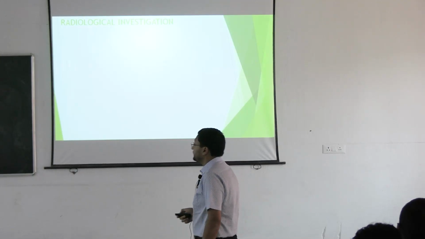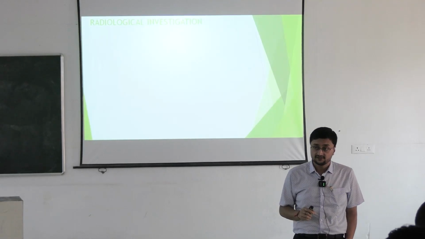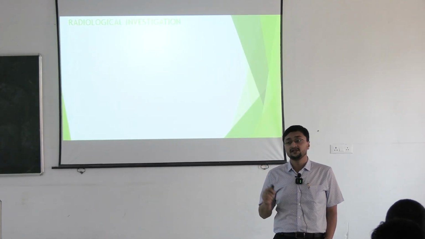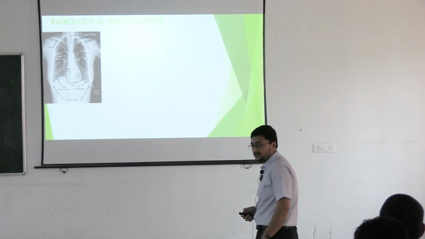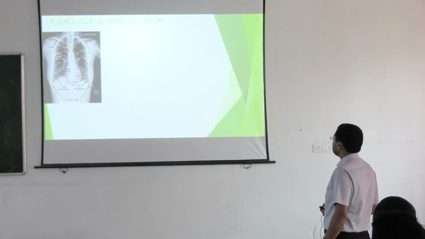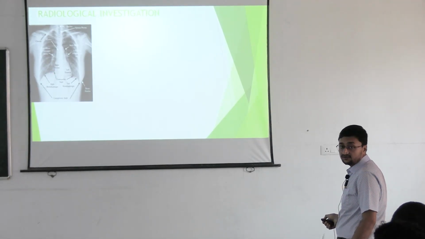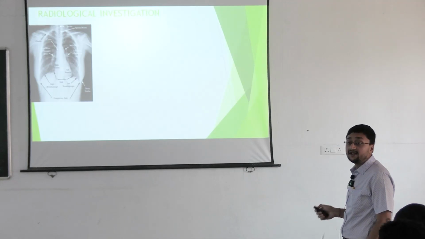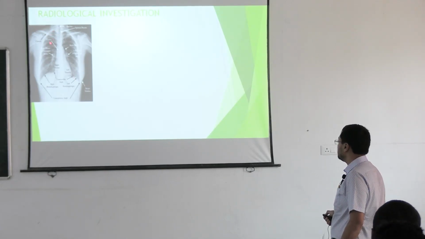Then radiological examination. The most important radiological examination is chest X-ray, followed by HRCT thorax and USG thorax. This is a brief overview of an X-ray. This is the lung parenchyma. This is the diaphragm, and this angle is called the costocardiac angle, and this is the costophrenic angle. This is the diaphragm. This is the clavicle and these are the ribs. And this is the pulmonary artery.